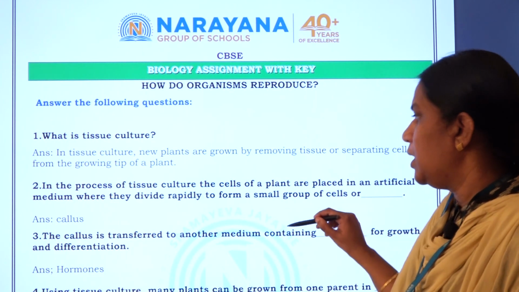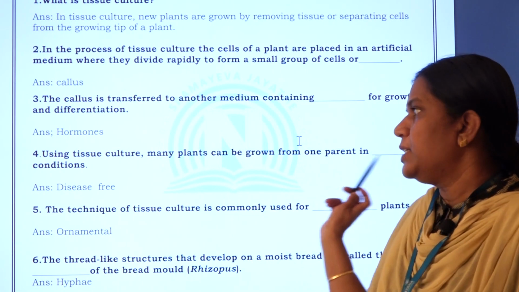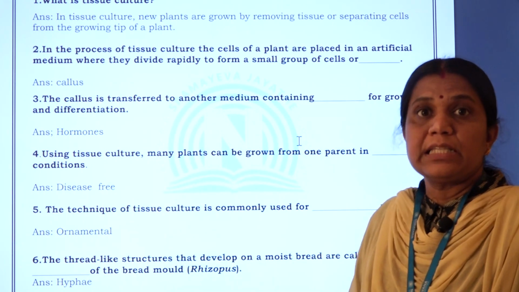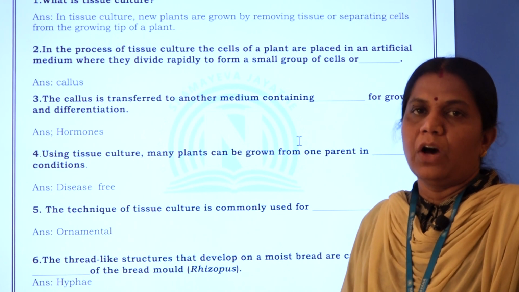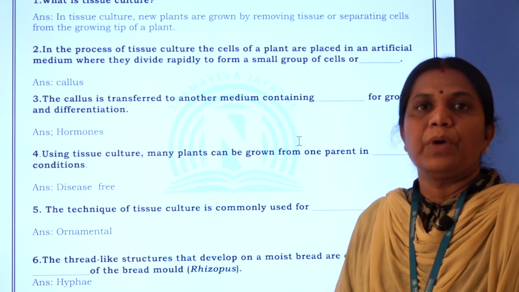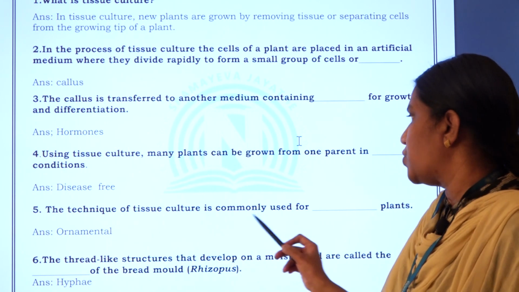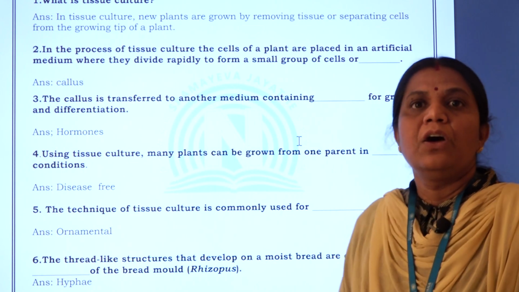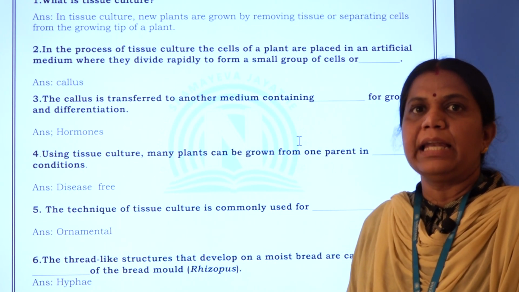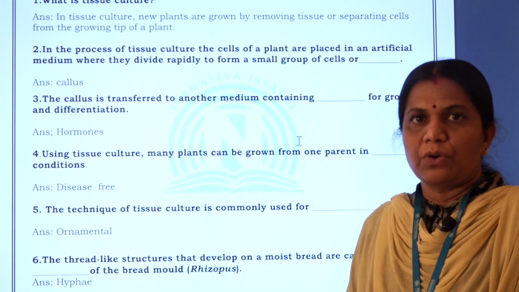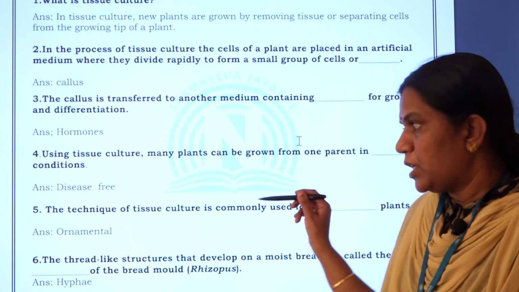Then fourth question, using tissue culture, many plants can be grown from one parent in dash conditions, disease free conditions. If the parent is disease free, we will get a large number of young ones with disease free conditions. Then fifth question, the technique of tissue culture is commonly used for dash plants, ornamental plants, because in ornamental plants it is easy for the tissue culture and it is a rare variety. We can easily grow many plants by using tissue culture.